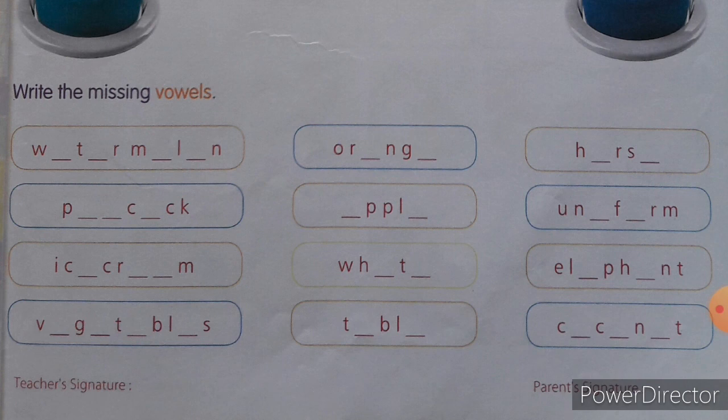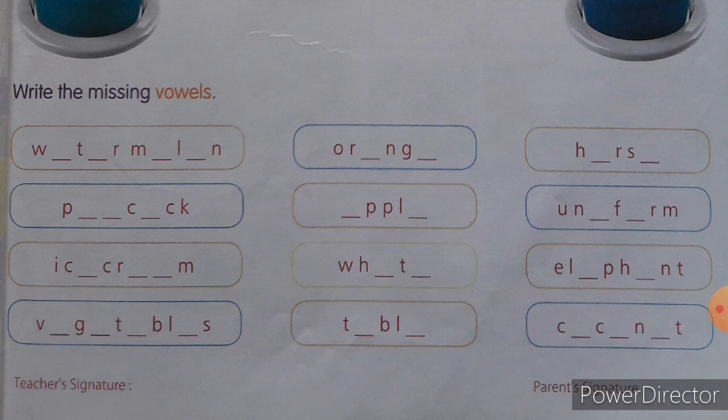The next one is P, two blanks, then C, then again one blank, C-K. Can you identify the word? Yes, it is peacock. Now say the spelling for peacock. P-E-A-C-O-C-K. What are the letters you have to use in the blanks? E-A-C-O. E, A and then O you have to write. So this word is peacock.